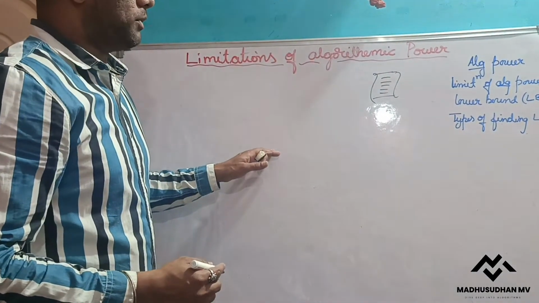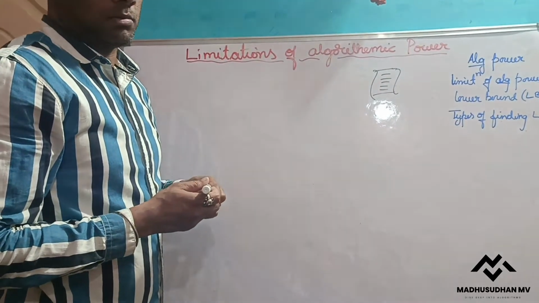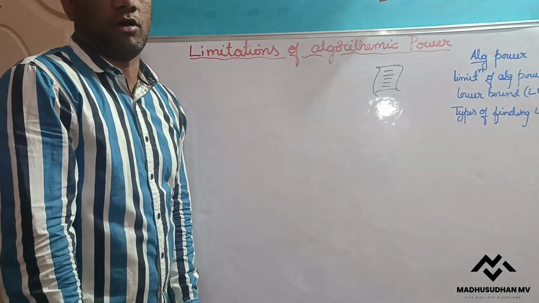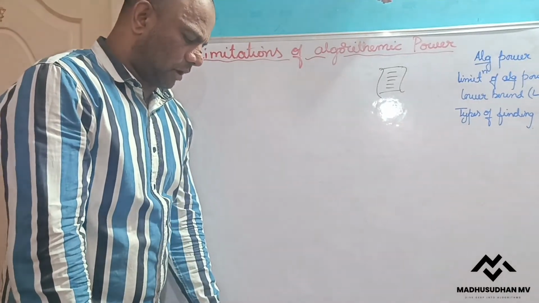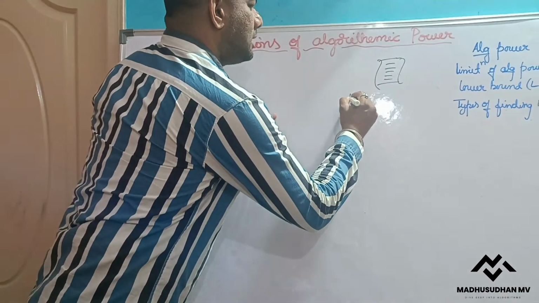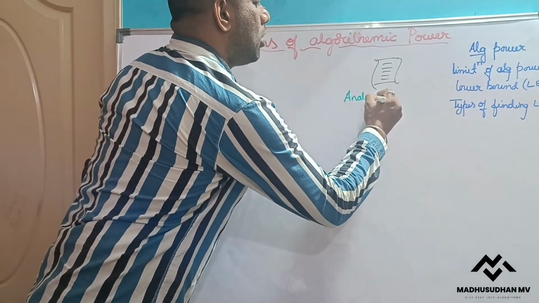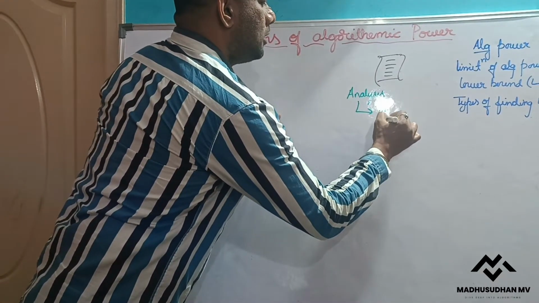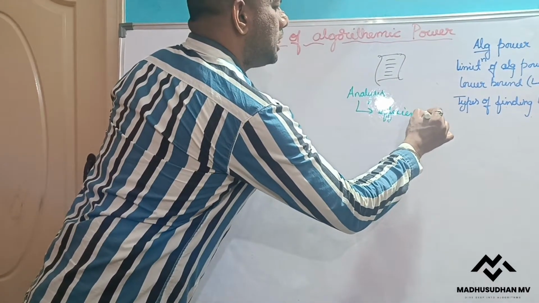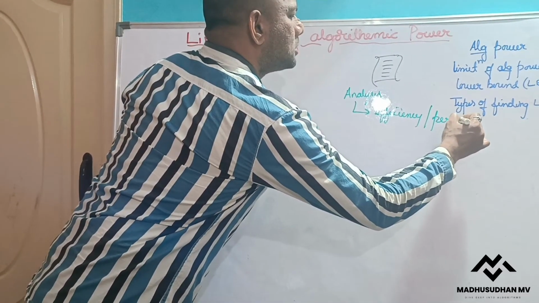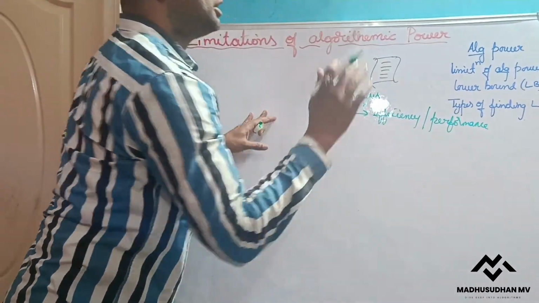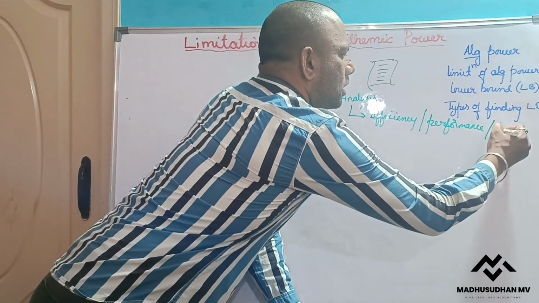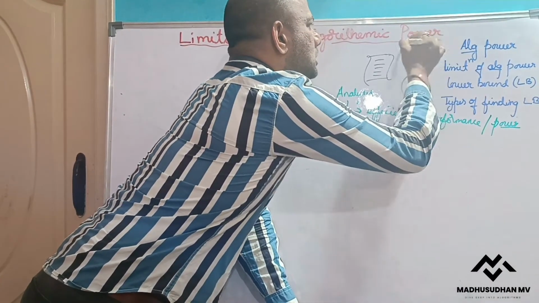Once we design or write the algorithm, the next step is the analysis of the algorithm. Why do we do the analysis? To know the efficiency of the algorithm, or we can say to know the performance of the algorithm. That performance or efficiency is what we call power.